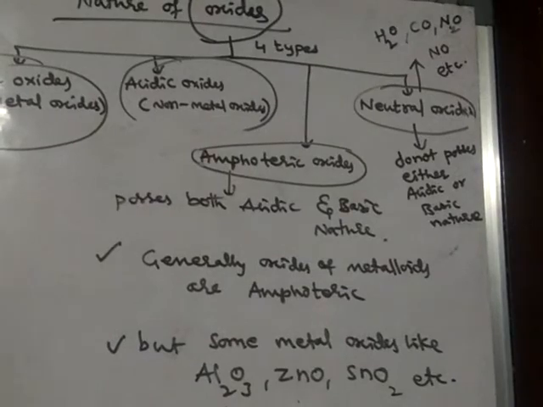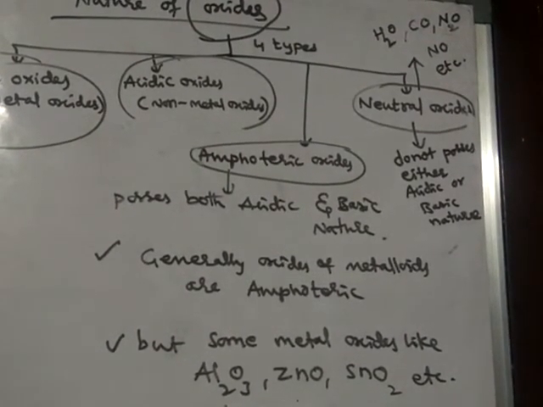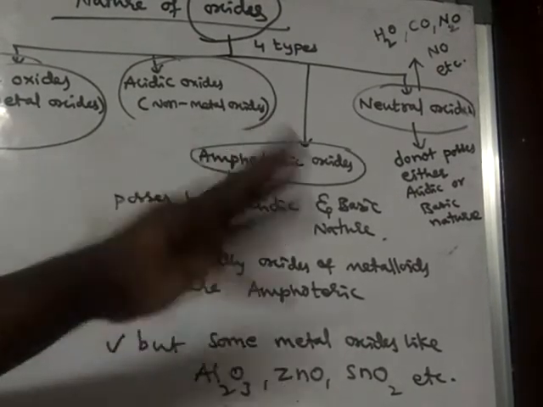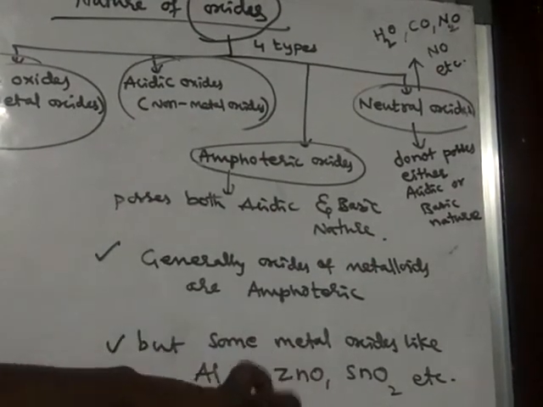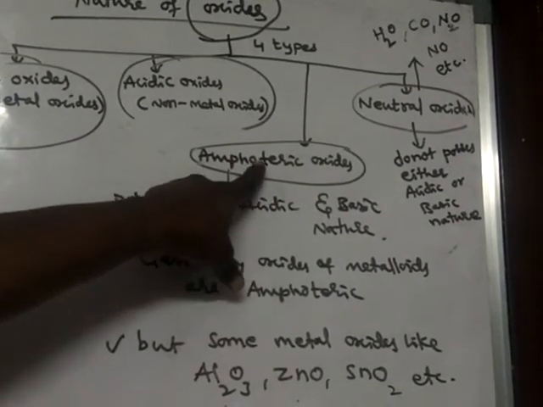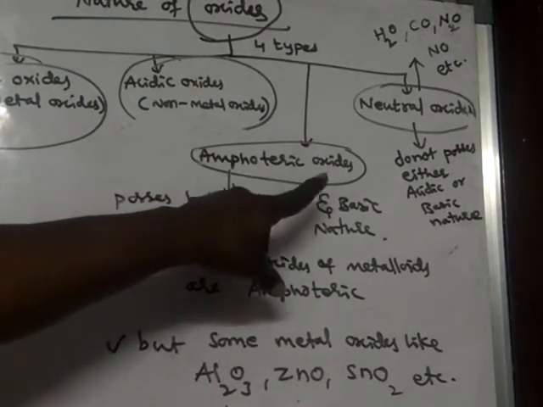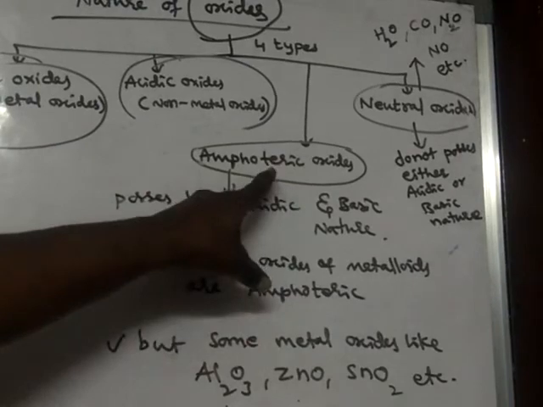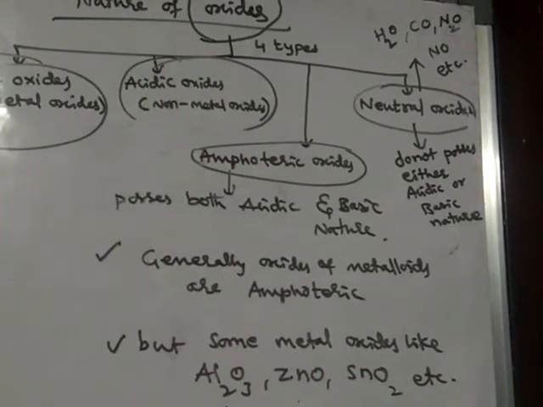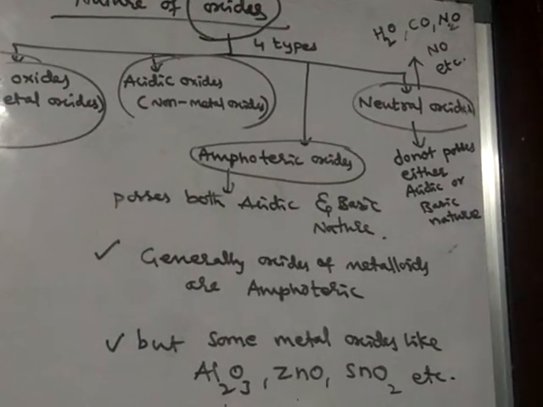That means they do not react with acids, and they do not react with bases either. But amphoteric oxides react both with acids as well as with bases. When they react with bases, they act as acids. When they react with acids, they act as bases. So amphoteric oxides possess both acidic as well as basic nature, but neutral oxides possess neither.